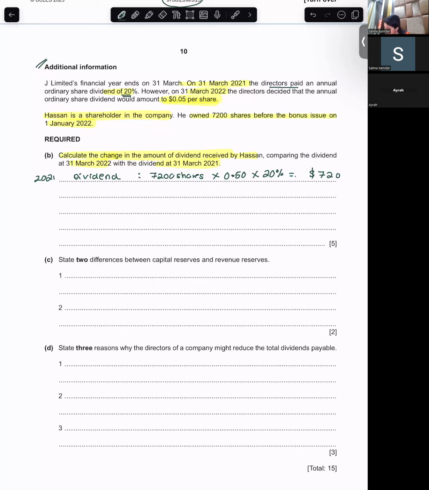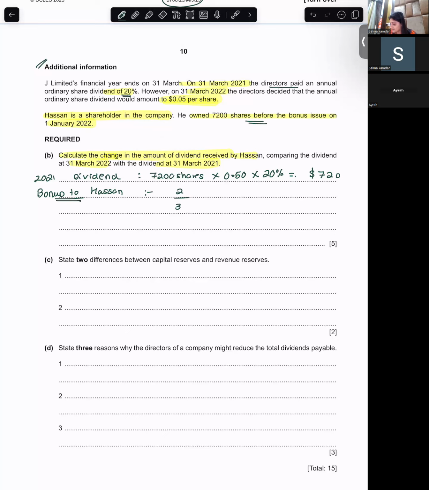So he owned these shares before the bonus. He owned 7,200 shares before the bonus. Are you with me? Yeah. Then he was given bonus. How much bonus was he given? 2 shares for every 3 held.